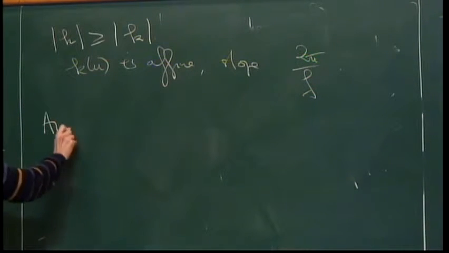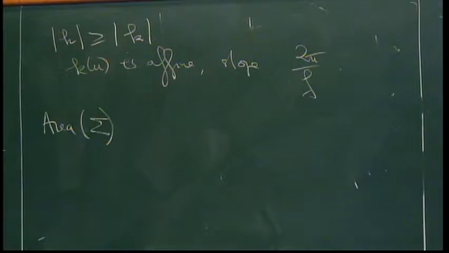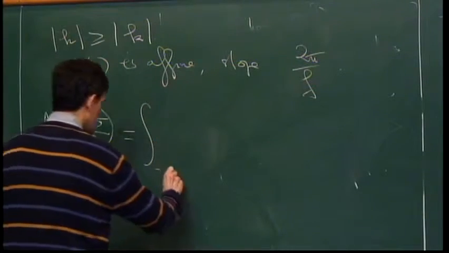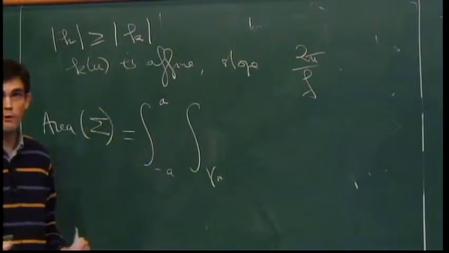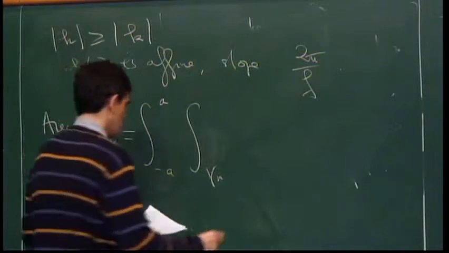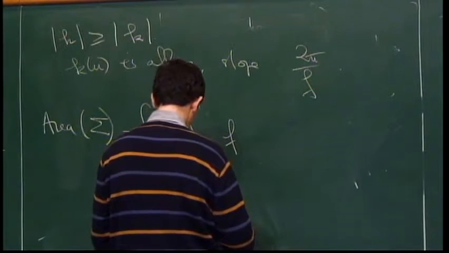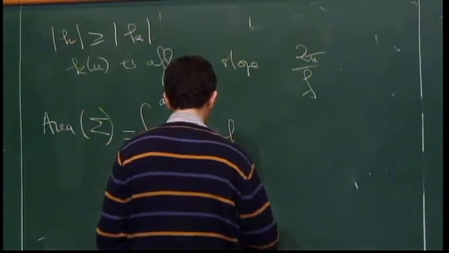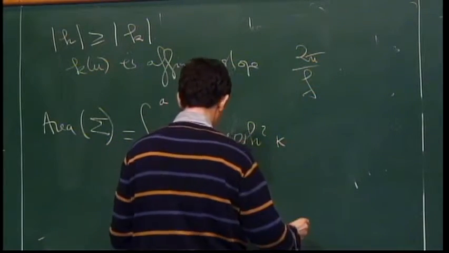So now the area of sigma. Recall that my first parameter is u, which is the height function, going from minus a to a. So I compute it just as the integral between minus a and a of the integral of gamma u of the conformal factor times dw. And it gives you f times cos square of kappa dv du.